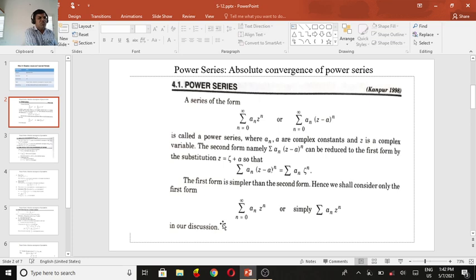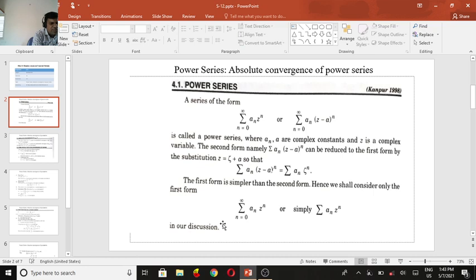Yeah, this is the series expression. Suppose we take a_0 plus a_1 z to the power 1 plus a_2 z squared plus a_3 z cubed plus etc., up to a_n z^n. Simply we can write summation a_k z^k, k running from 1 to infinity, in this form.